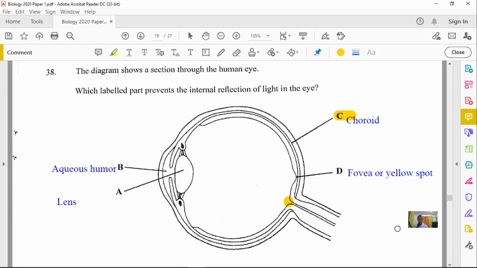That's the blind spot. And the fovea is where you have the most light-sensitive cells, the most rods and cones, and you get the sharpest vision at the fovea. We also have the retina, which is this inner part right here. The last structure right here, that's the sclera. So just please remember those structures.